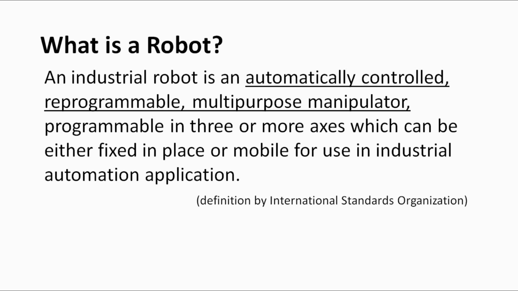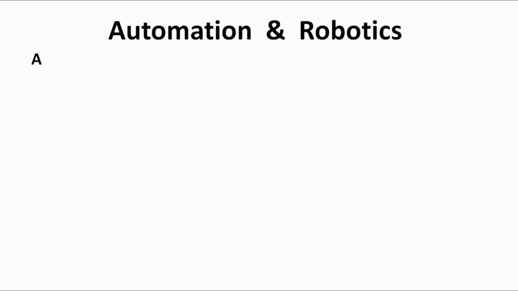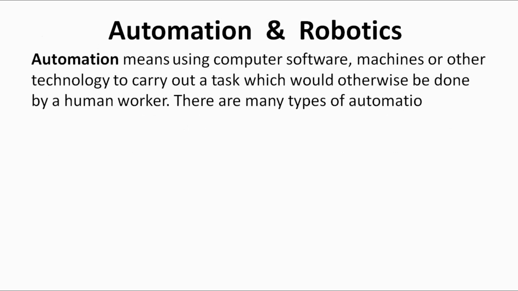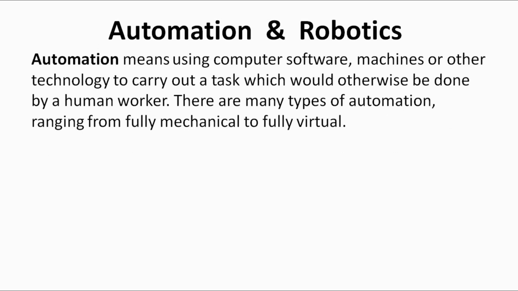So now let us move to the next topic, that is automation and robotics. Most people think that these two terms are the same, but there is a difference. So what is automation? Automation means using computer software, machines or other technology to carry out a task which would otherwise be done by a human worker. There are a lot of tasks in industries which are repetitive in nature and do not require full-time human involvement. Such tasks are handled by automation, which can be mechanical or virtual. An example of mechanical automation can be seen in the food industries, and an example of virtual automation is the chatbots used on multiple websites like e-commerce and so on.